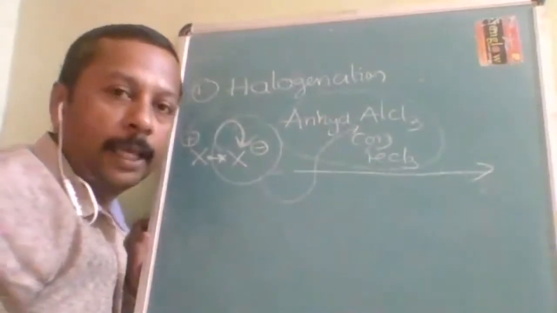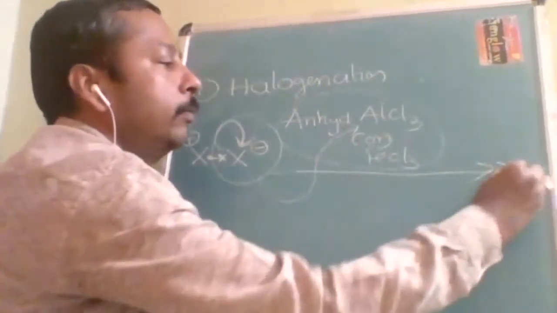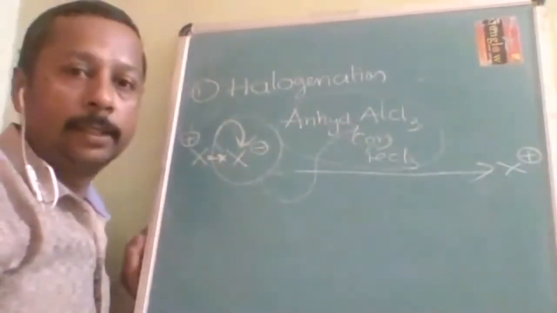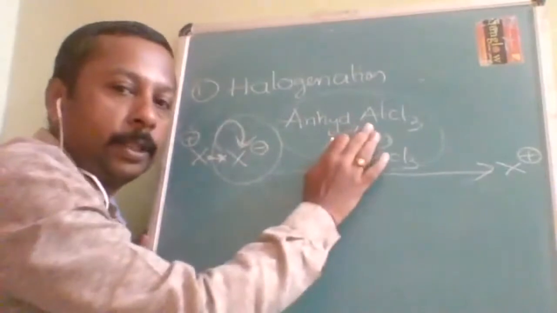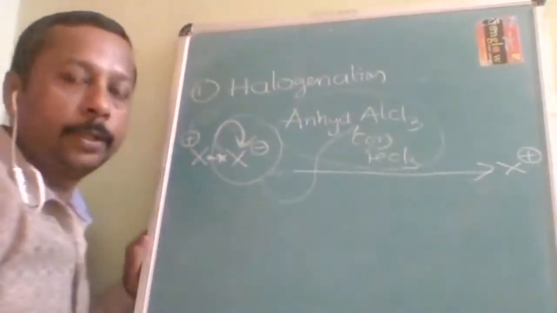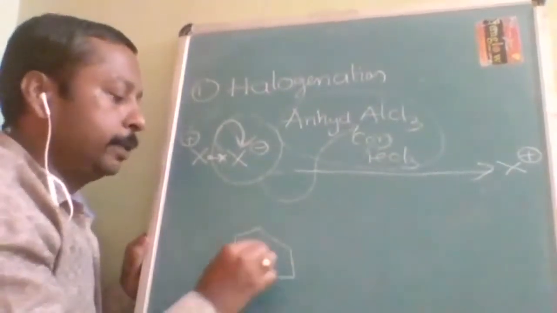Lewis acids accept lone pair. What will be left over? X positive will be left over. X minus is going along with AlCl3. That is the purpose of AlCl3. It is creating the electrophile.